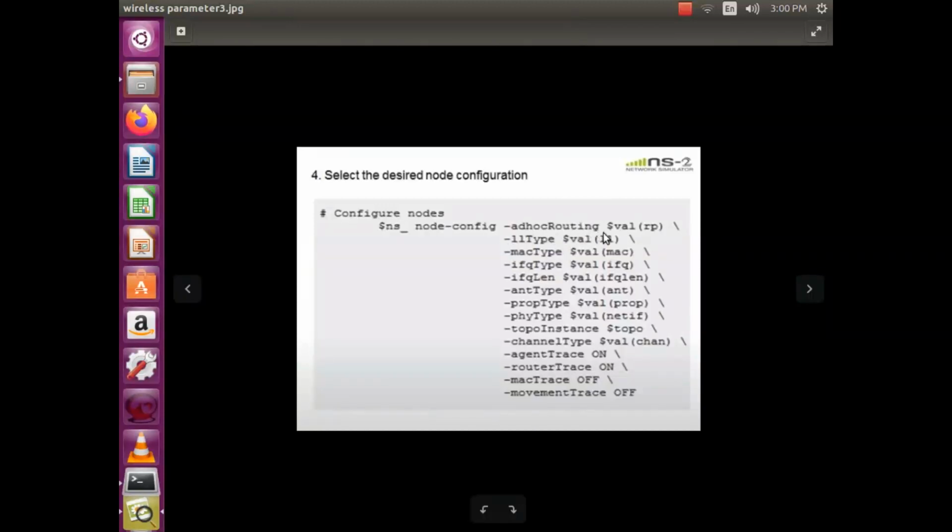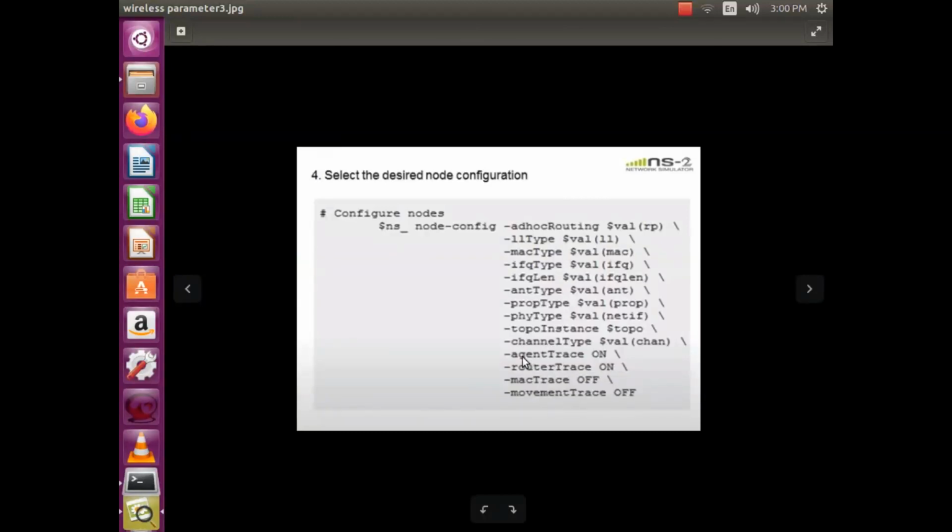The routing is DSDV, link type is LL, MAC, then queue type is IFQ, queue length is 50, antenna type is omnidirectional, propagation type, then physical interface type, topography, channels.